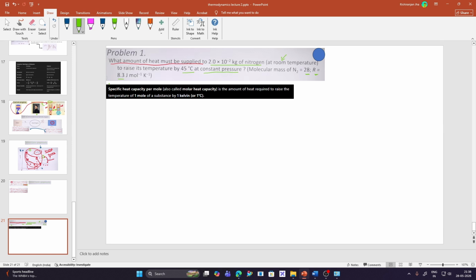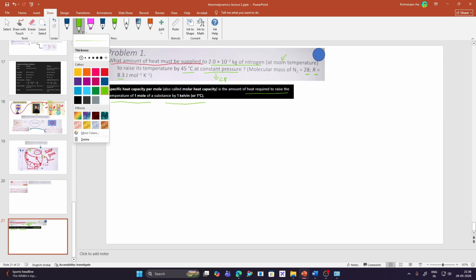Before solving this numerical, we need the concept of specific heat capacity per mole, that is Cp. Specific heat capacity per mole is called the molar heat capacity. It is the amount of heat required to raise the temperature of 1 mole of substance by 1 Kelvin or 1 degree. So let's jump into the numerical.